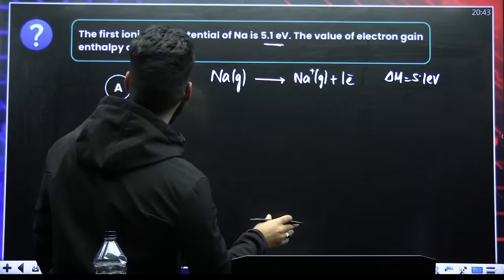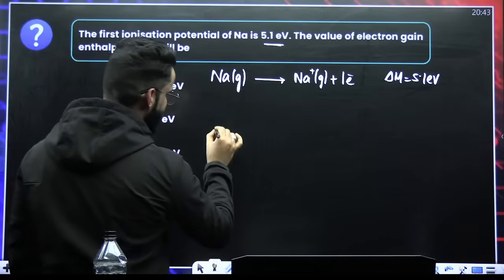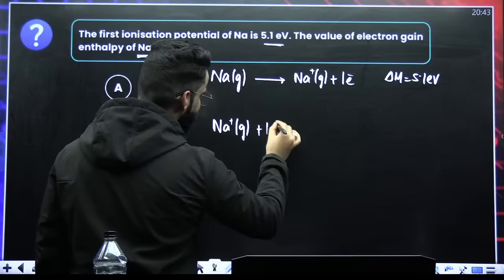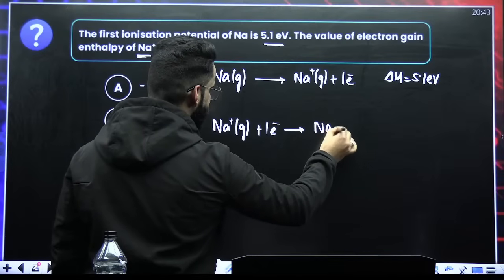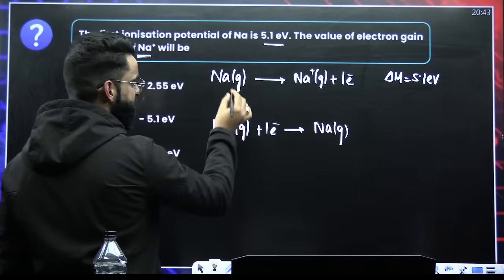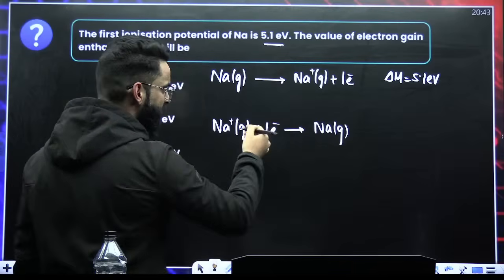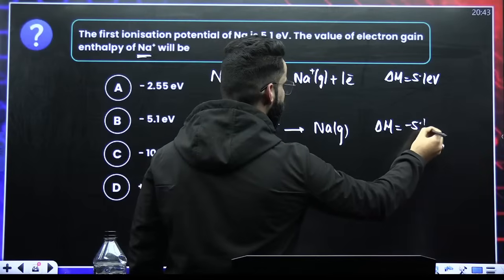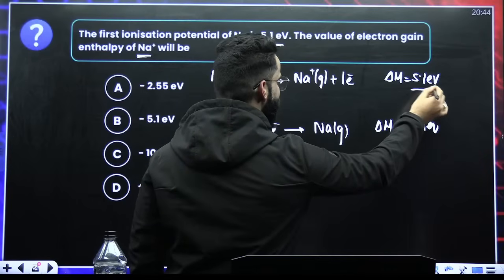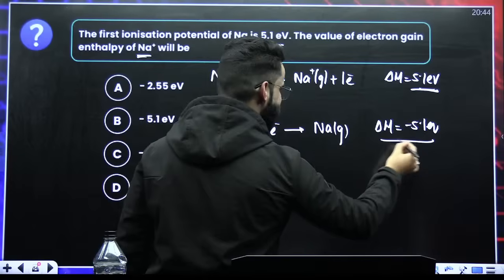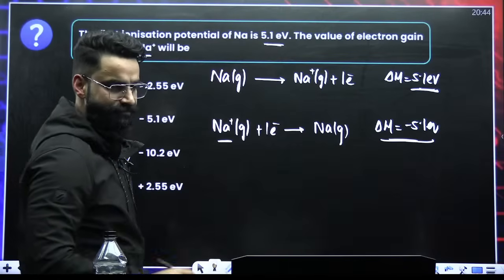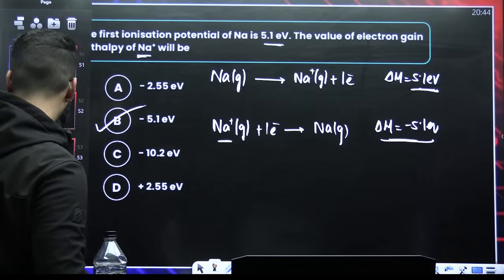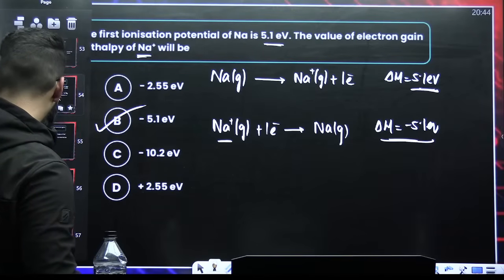The value of electron gain enthalpy of Na positive: you have Na positive gas, you are giving it 1 electron, and it will get converted into Na gas. So can we say this process is the reverse of this? If it is a reverse, change the value of delta H. So delta H here will be minus 5.1 electron volt. This is what I call ionization energy of Na. This is what I call electron gain enthalpy of Na positive. So it's minus 5.1. Both are reverse of each other. We have discussed this in depth yesterday.